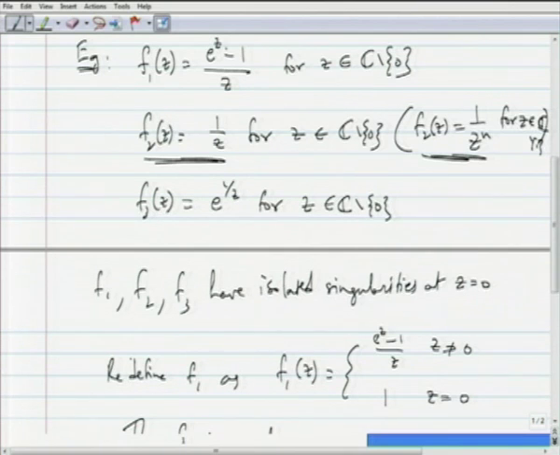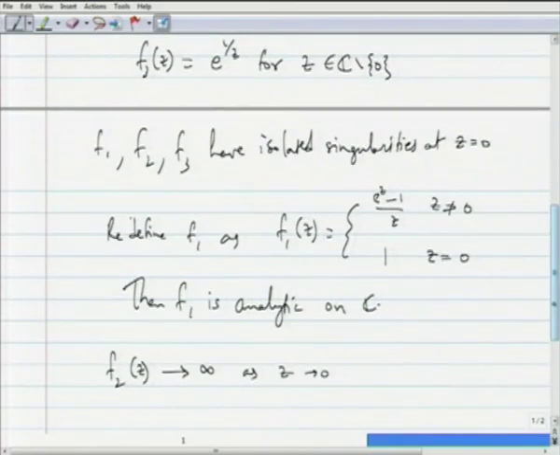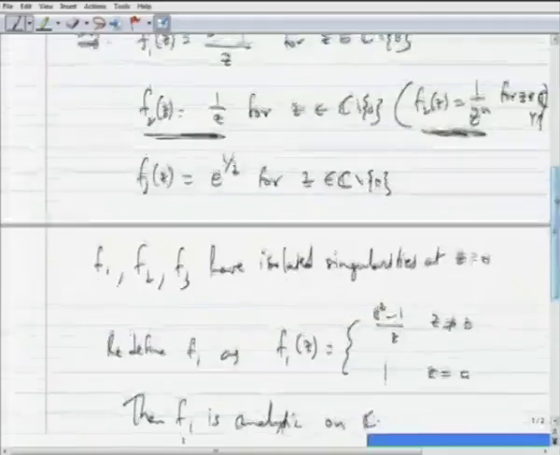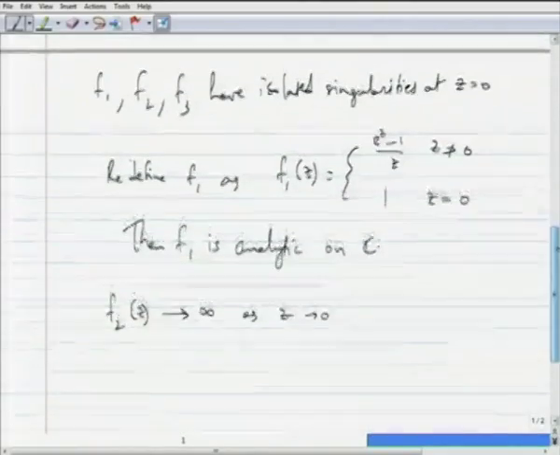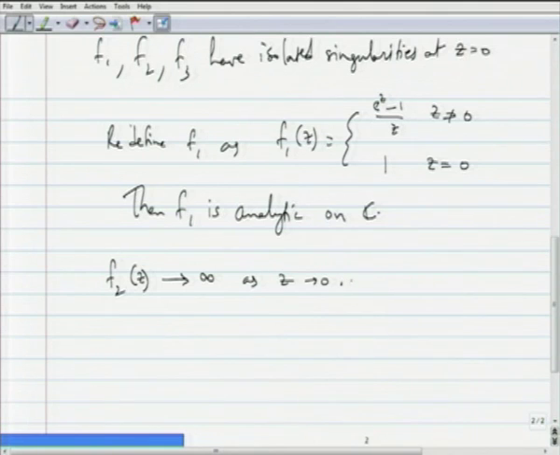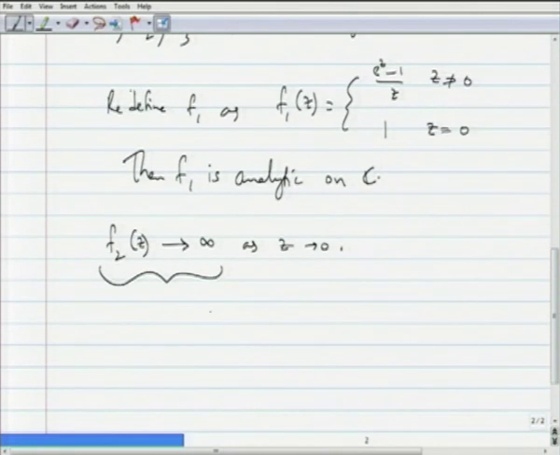Okay. So whichever definition we consider, we know that as z tends to 0, the modulus of the denominator becomes larger and larger. So f2 tends to infinity. This kind of singularity has a definite pattern: f2 of z in modulus tends to infinity, or f2 of z tends to infinity, as we call it. And also notice that z times f2 of z, if you consider the first definition, the limit as z goes to 0 of z times f2 of z is 1.